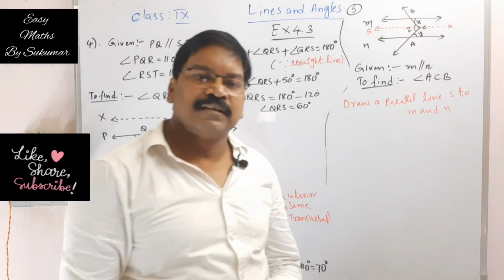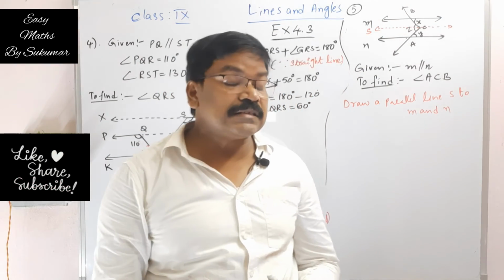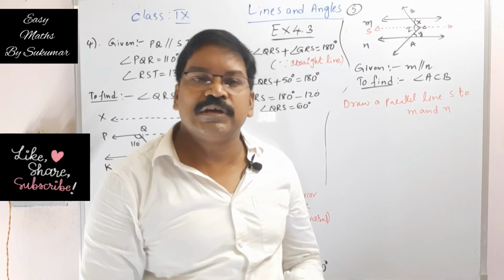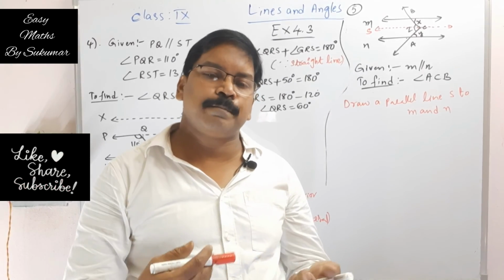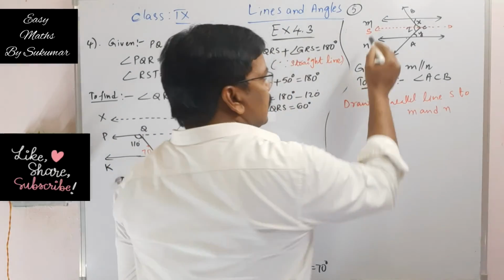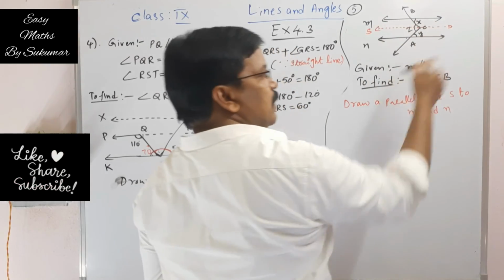Okay, say this line S is parallel to m and also parallel to n. Why? Both m and n are parallel to each other, right? So my dear students, here S is parallel to m and S is parallel to n.